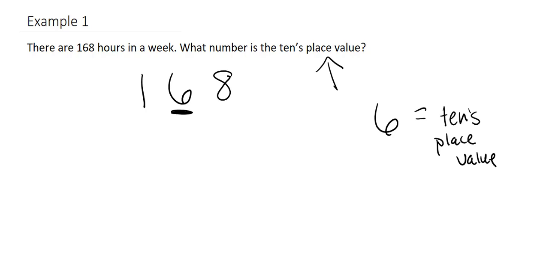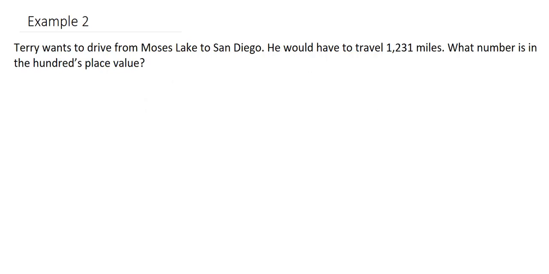Now, let's do another example. Example 2: Terry wants to drive from Moses Lake to San Diego. He would have to travel 1,231 miles. What number is in the hundreds place value? So let's just rewrite this.